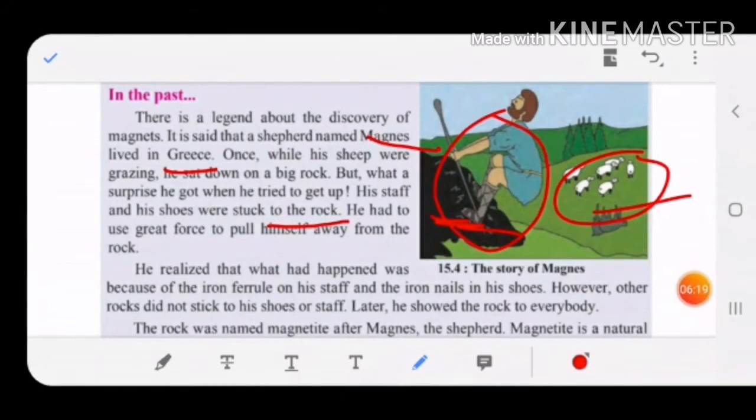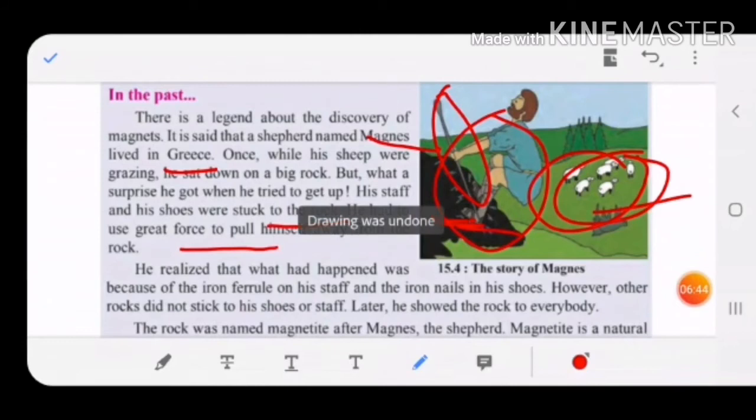His staff, this iron stick, and his shoes, which might have had iron inside, got stuck to the rock. He had to use great force to pull himself away from the rock. He tried to pull, but he found it very difficult, children.